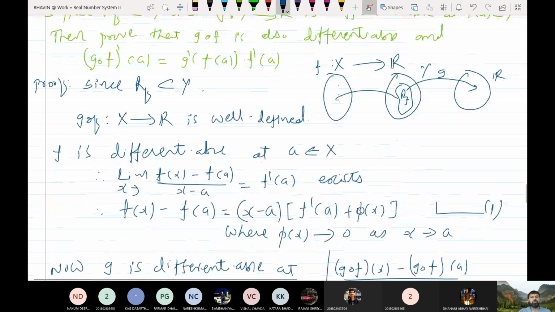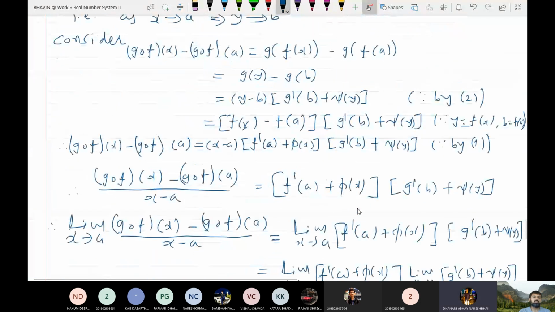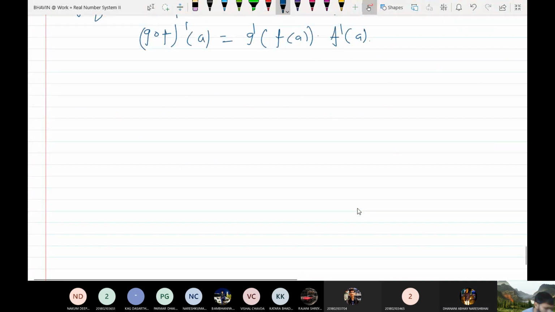The proof is very simple. Yes sir, but very important. Many times this has been asked in the university examination. Let me see how many times: 2013, 14 and 15, or 16. Three times this has been asked in the university: state and prove the chain rule for derivative. So this is very important, so prepare very well.